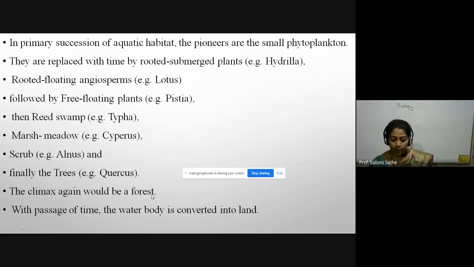And with the passage of time, the water body is finally converted into land, that is the mesic condition. Here is another example from the hydrosphere to the mesic condition. Okay, this is all about the primary succession converting into land.